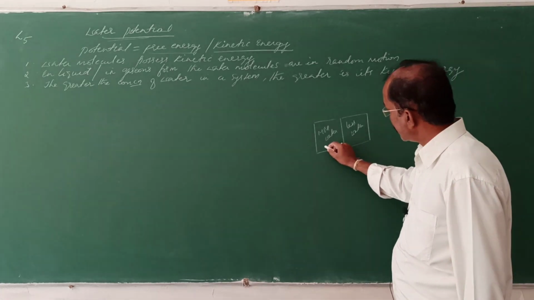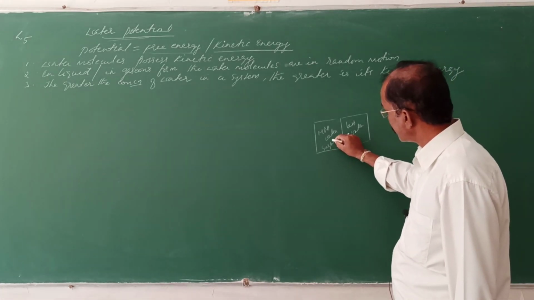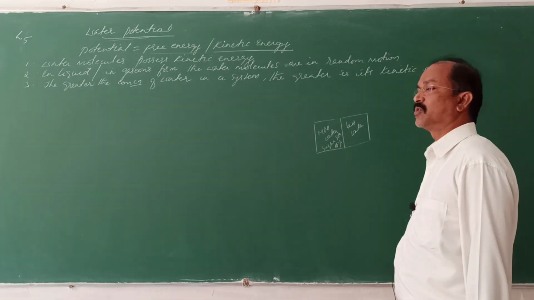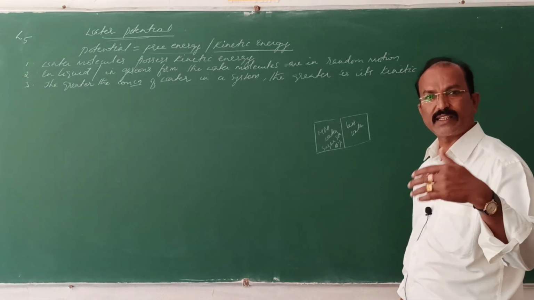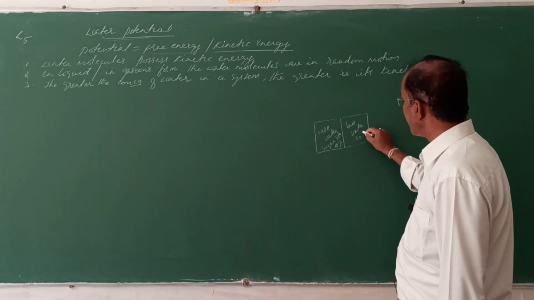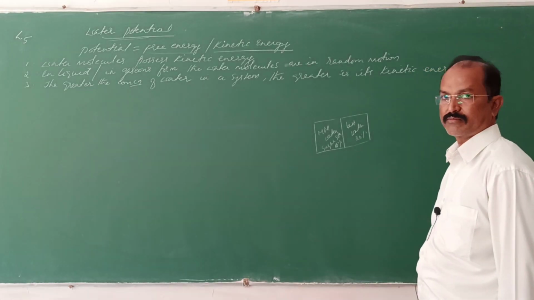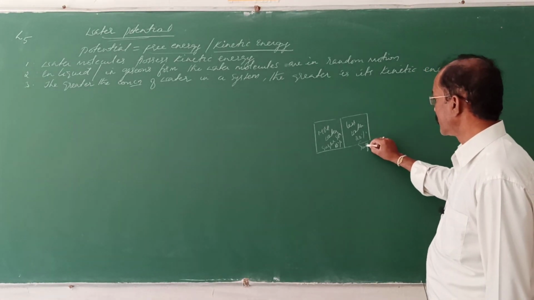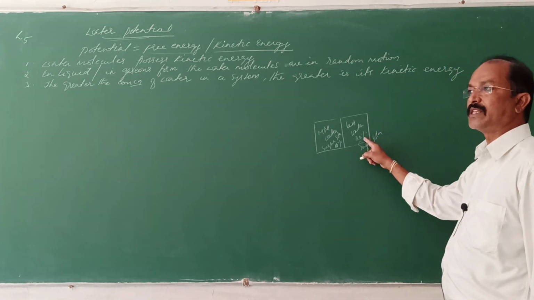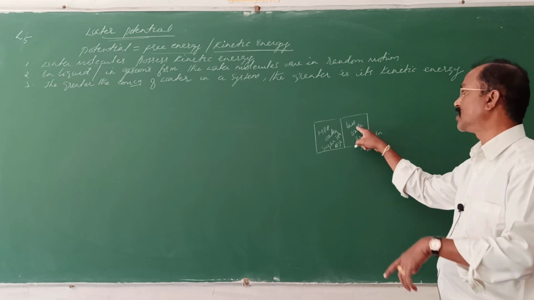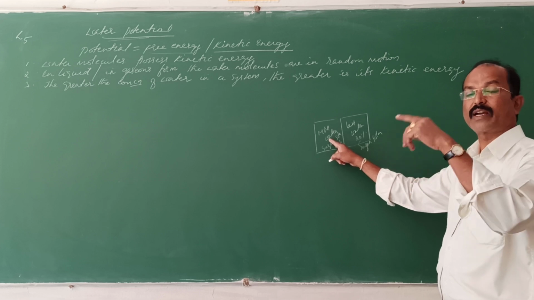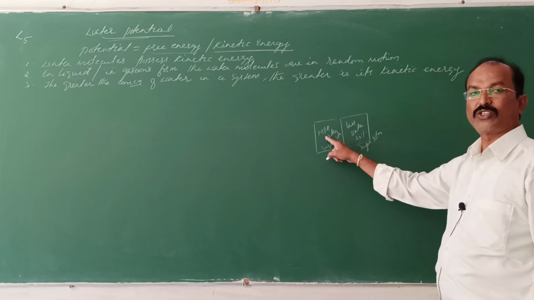Understand? Here the sugar solution is only 10%. It is a dilute sugar solution. Here think that we added 20% sugar solution. So when the sugar or solutes are more in this system, it decreases the kinetic energy of the water molecules. Because the fewer the solutes, the greater will be the kinetic energy of the water molecules.